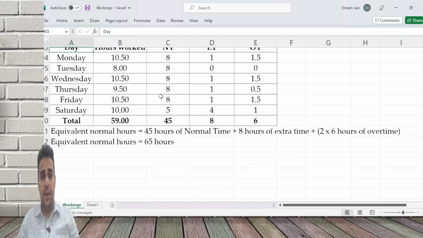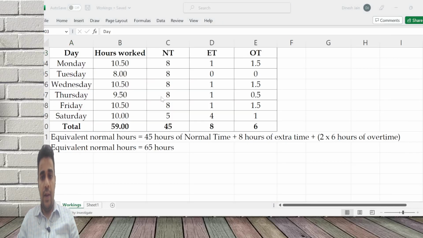Let me know if there are any doubts on this. Any doubts on the computation?